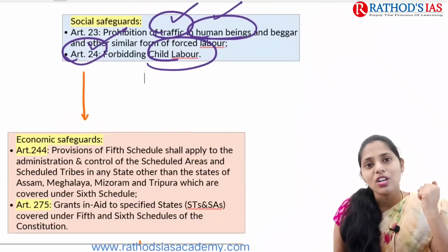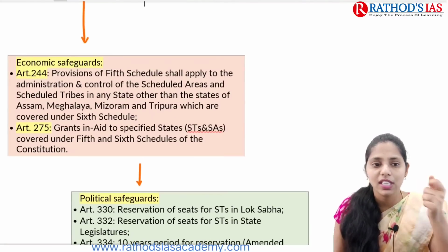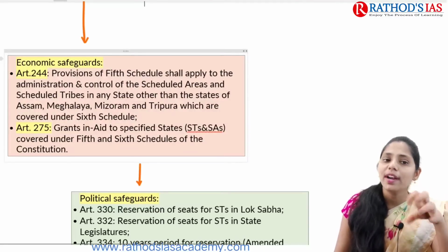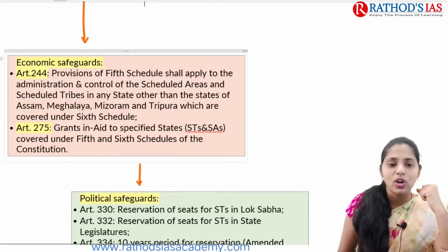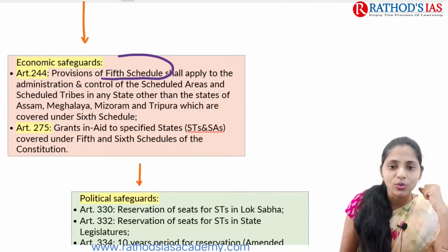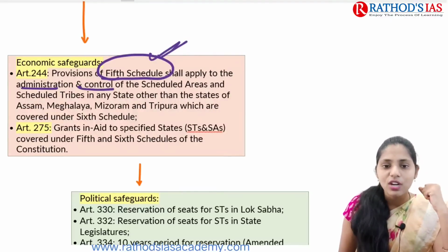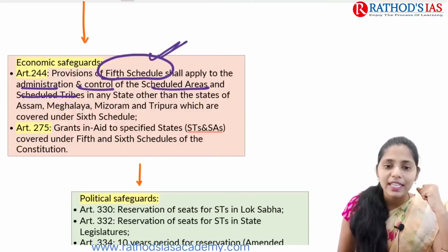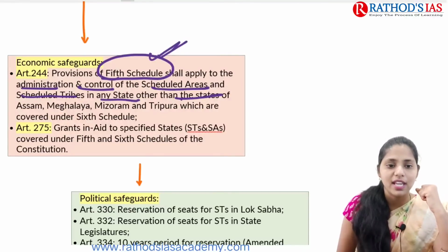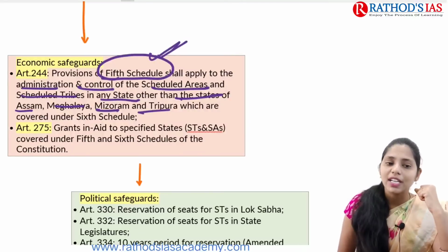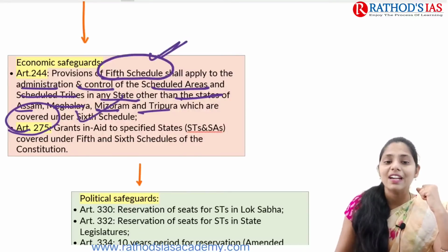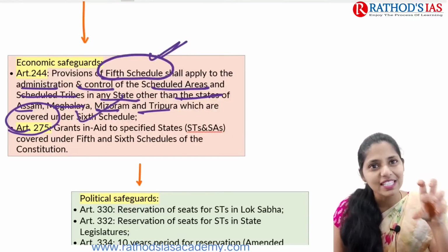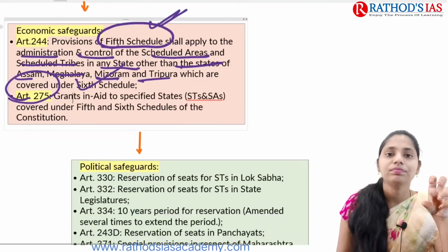Even in our constitution we have some economic safeguards as well. Article 244 mainly talks about the provisions of the 5th Schedule. The 5th Schedule shall apply to the administration and control of scheduled areas and scheduled tribes in any state other than the states of Assam, Meghalaya, Mizoram and Tripura. Article 25 mainly talks about grant-in-aid. You have to remember these economic safeguards as well.